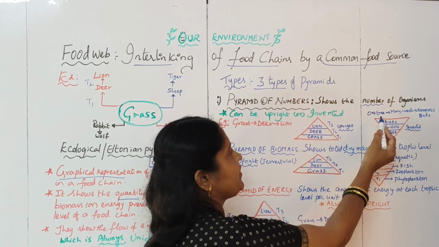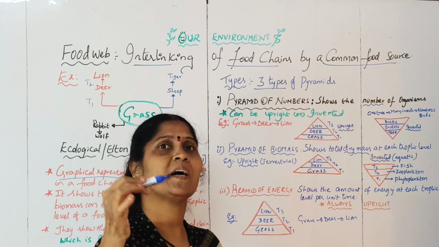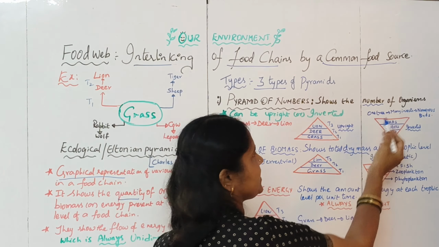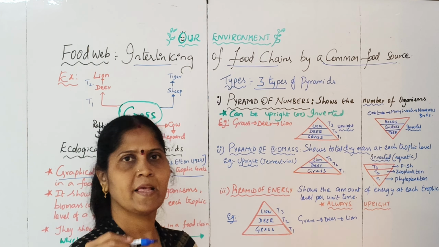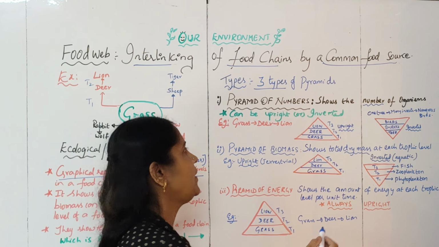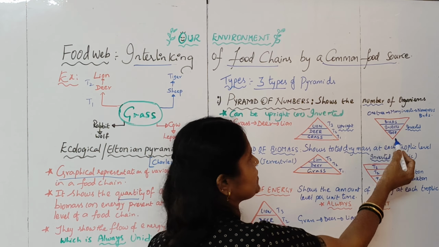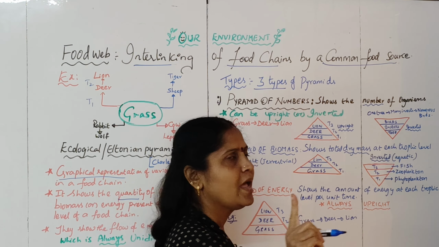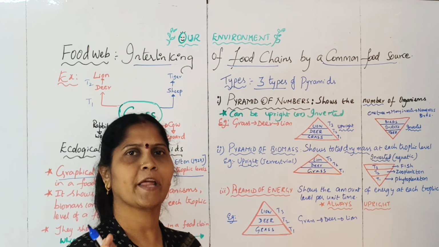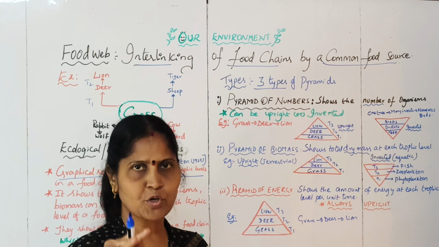One tree is there, only one tree we are considering, on which many insects are there, and also numerous birds are there feeding on those insects. So if you have to represent such an example of this particular food chain in the pyramid, you will have an inverted structure like this, because the tree is only one, and always remember that whenever you are representing the organisms in the pyramids, the producer should be down.